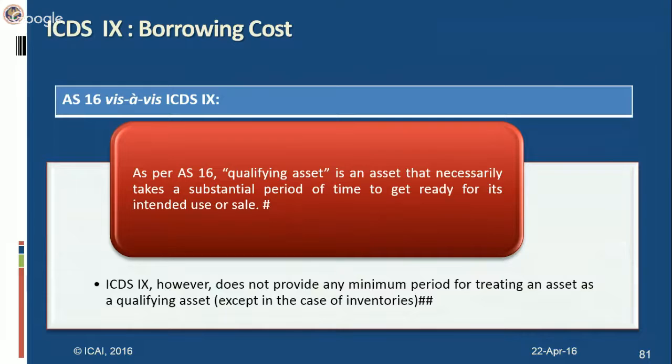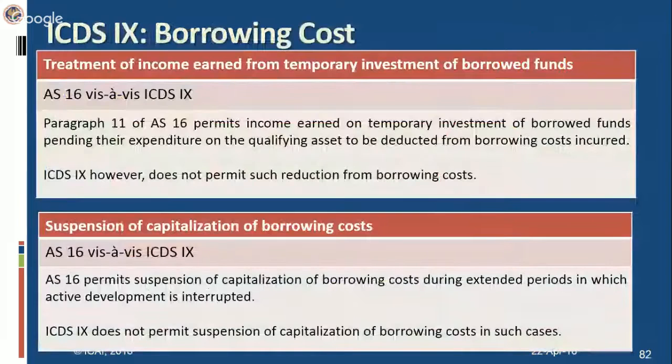Whereas AS 16 clarifies that ordinarily a period of 12 months is considered as a substantial period of time unless a shorter or a longer period can be justified on the basis of the facts and circumstances of the case. AS 16 specifies a period of 12 months for all qualifying assets. In ICDS, the 12-month period is specified only for the case of inventories. Therefore, in case of tangible assets like land, building, machinery and intangible assets, borrowing costs have to be capitalized even if the asset does not take a substantial period of time to get ready for its intended use. This is the difference between ICDS 9 and AS 16.